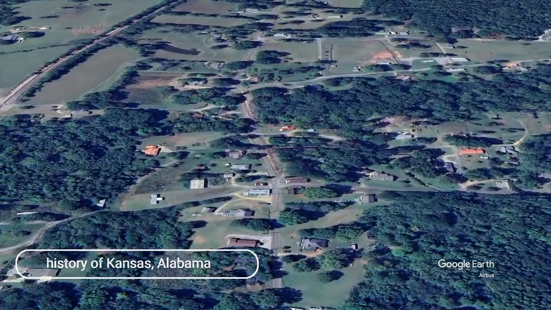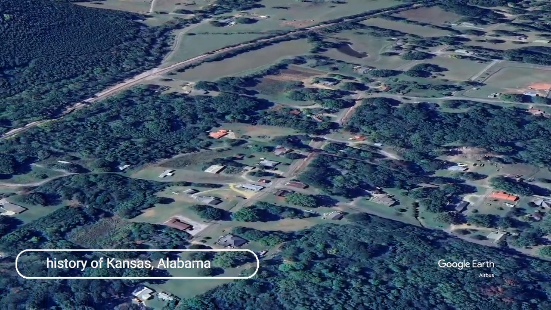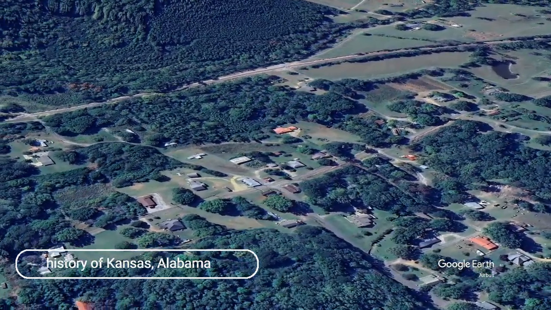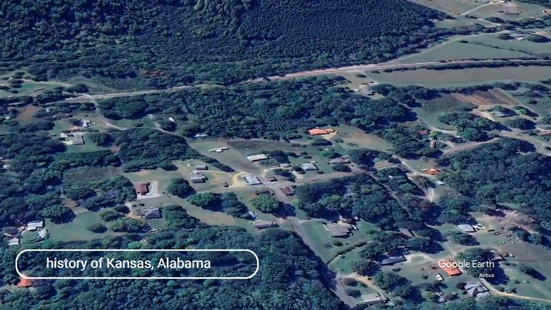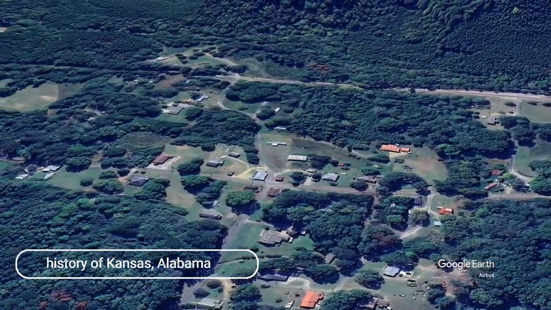French and British influence. French claim. In the 17th century, French explorers and fur traders established a presence in the region, claiming it for France. They traded with Native American tribes and built forts along rivers.